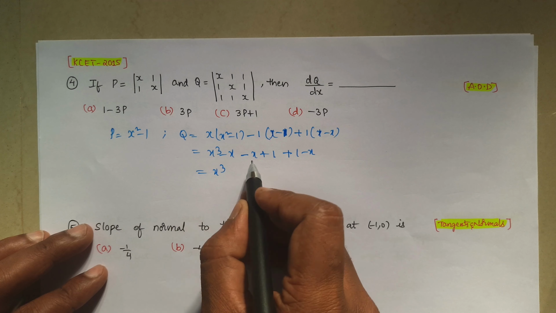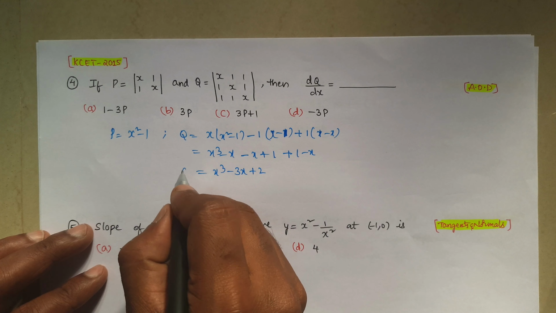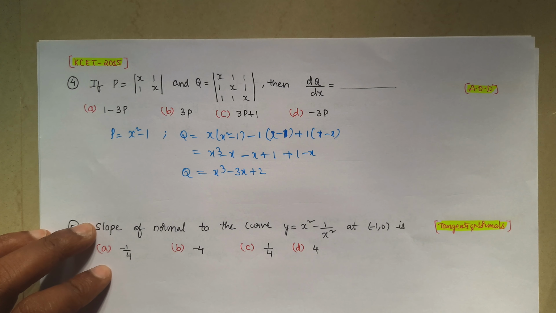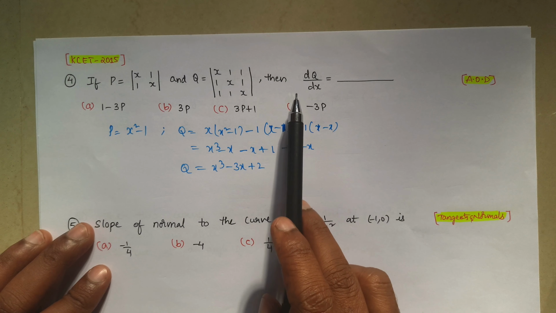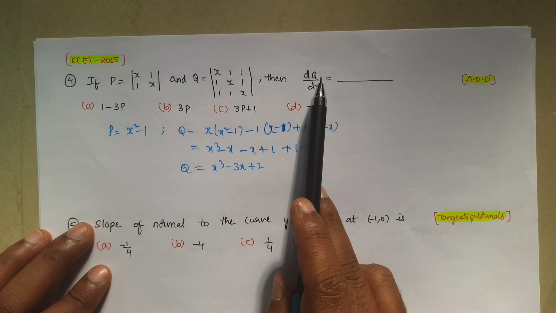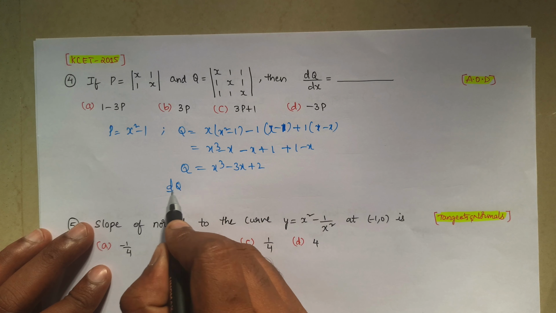Nothing but x cube minus 3x plus 2. So this is q. As per the given determinants, we got the p value and the q value. But they are asking dq by dx, nothing but q with respect to x.